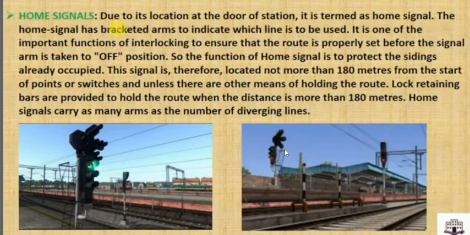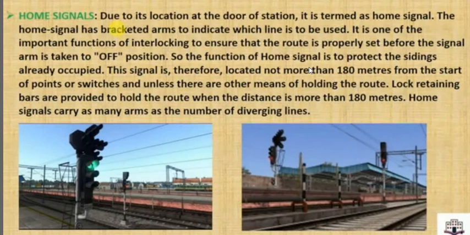So this arm indicates the line. This railway line is to be used. It is one of the important functions of interlocking to ensure that the route is properly set before the signal arm is taken to the off position. It means it is also helpful with the interlocking system. We will study the interlocking system.